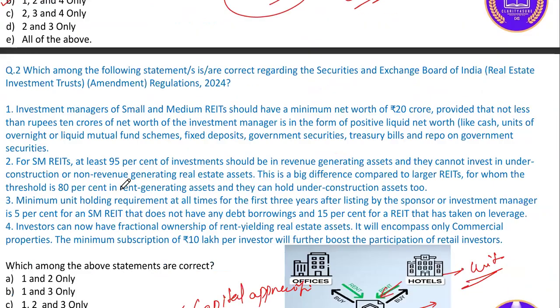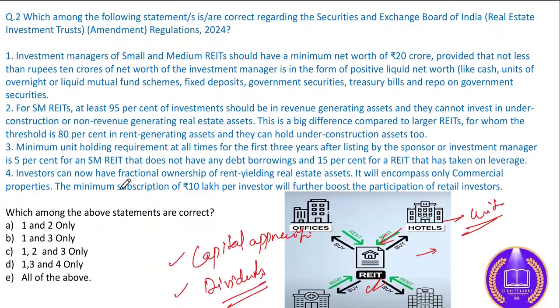All right, let's see the second question over that regulation only. Which among the following statements is correct regarding the SEBI regulation of 2024? All the points are very important, so try to understand these statements and find the correct answer. The investment manager of small and medium REITs should have a minimum net worth of 20 crore, provided that not less than rupees 10 crore of net worth of the investment manager is from positive liquid net worth, like cash or units of overnight liquid mutual funds.